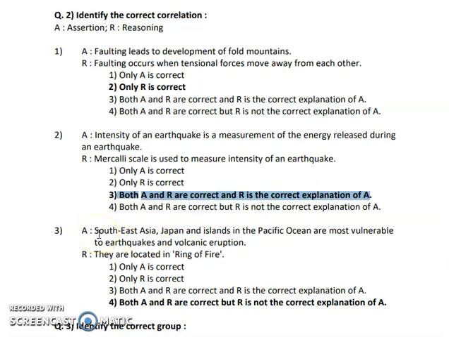Next is the assertion, the third one. Assertion: Southeast Asia, Japan and islands in the Pacific Ocean are most vulnerable to earthquakes and volcanic eruptions.